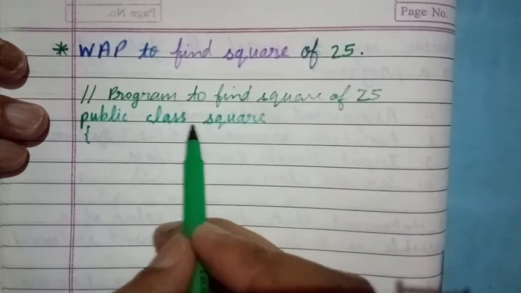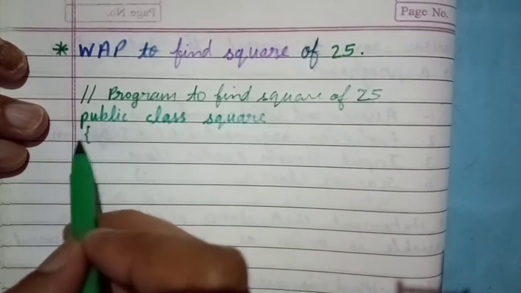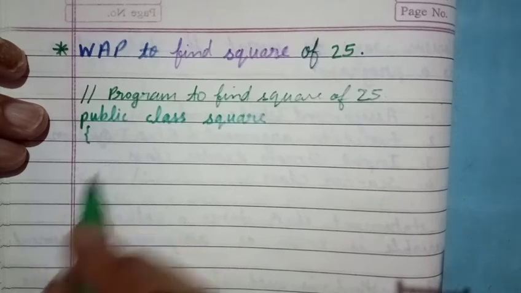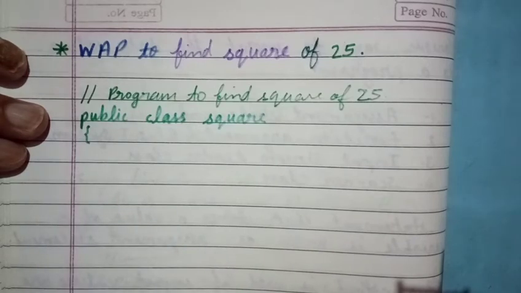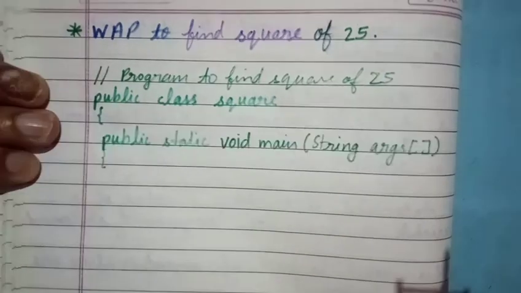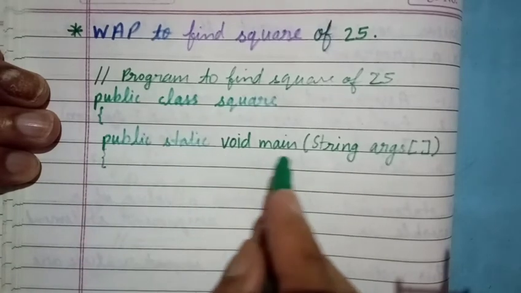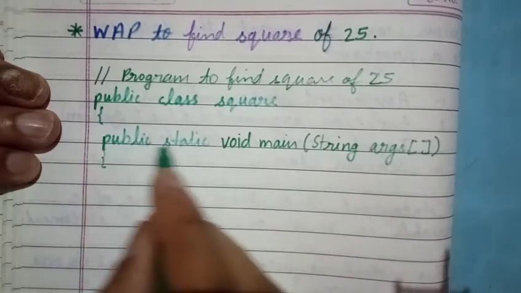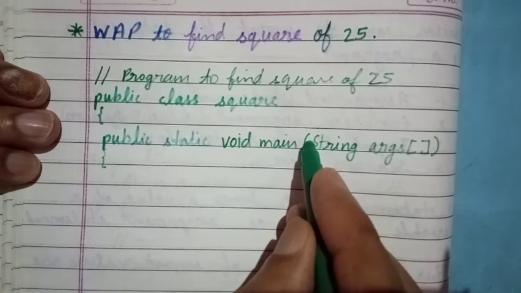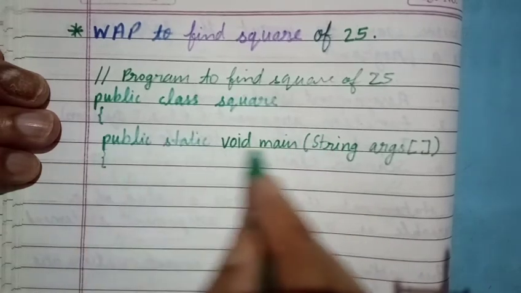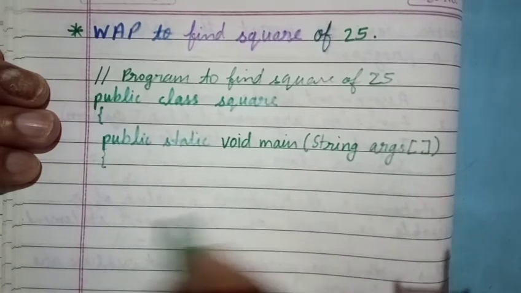Then open braces, and in the next line you have to write down public static void main string args. In this line, this S is capital, excluding this S all the letters are in small case.